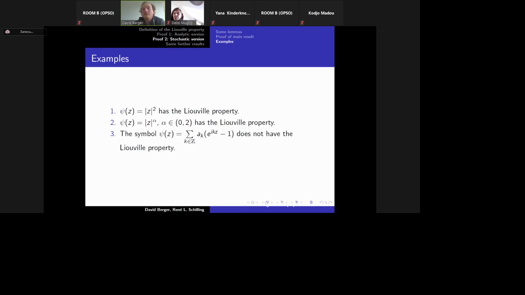So it does not have the Liouville property. And especially every one-dimensional symbol which does not have the Liouville property is exactly of this form. And by using a projection of the symbol, you can see that there always exists such a one-dimensional projection which has exactly this form if it does not have the Liouville property.